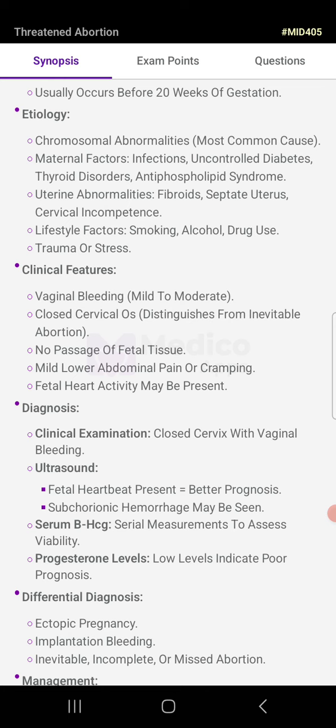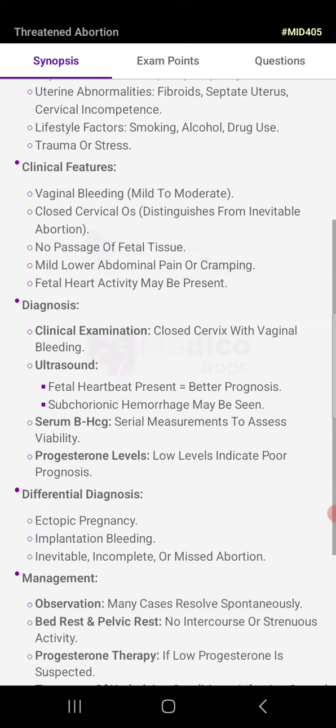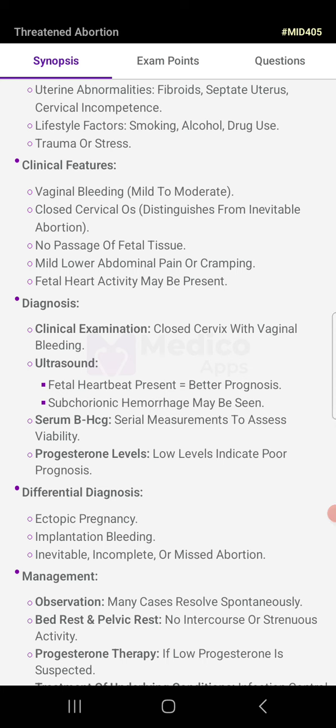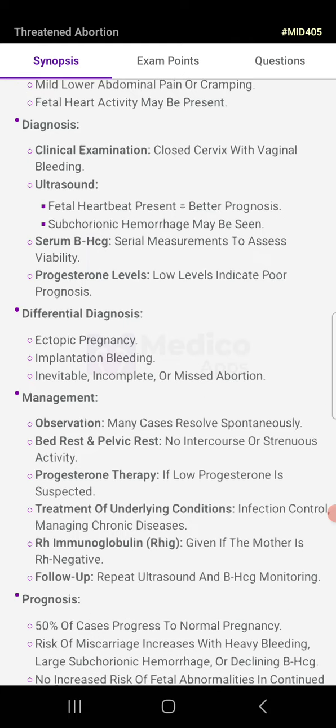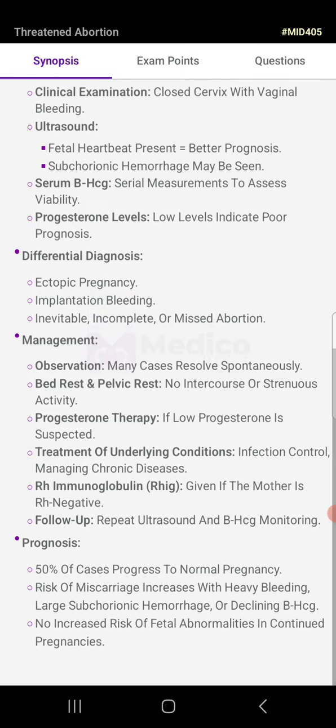Diagnosis: clinical examination, closed cervix with vaginal bleeding. Ultrasound, fetal heartbeat present, better prognosis. Subchorionic hemorrhage may be seen. Serum beta HCG, serial measurements to assess viability. Progesterone level, low levels indicate a poor prognosis. Differential diagnosis includes ectopic pregnancy, implantation bleeding, inevitable, incomplete or missed abortion.